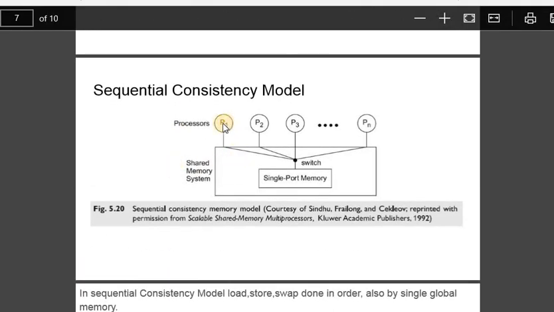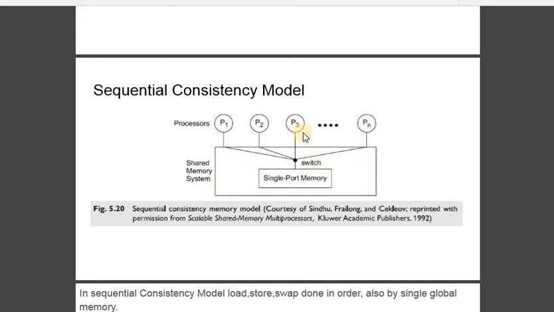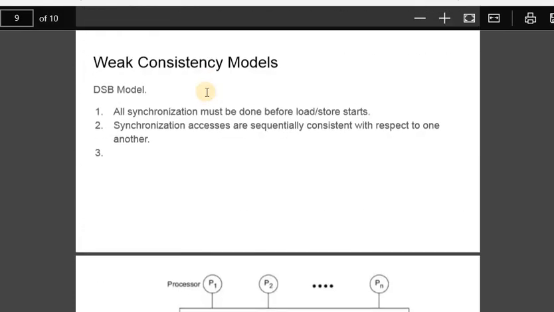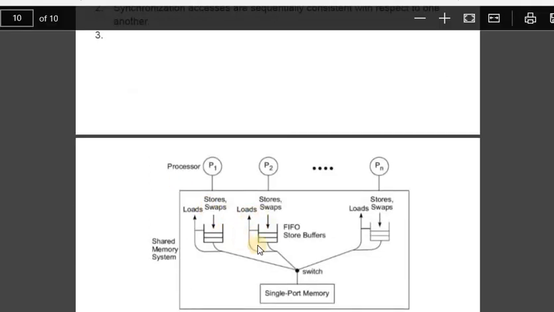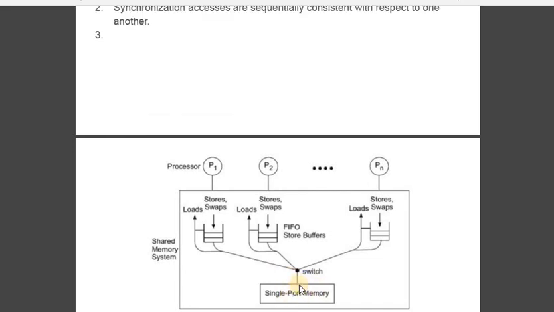Here we have process 1, process 2, process 3, and they have one common shared memory. Here is a lot of data, so they keep sharing. They may execute one after another, because it is sequential consistency. So the last one is weak consistency. Weak consistency means they are not going to store data in a particular synchronized manner. They keep themselves separate counters.